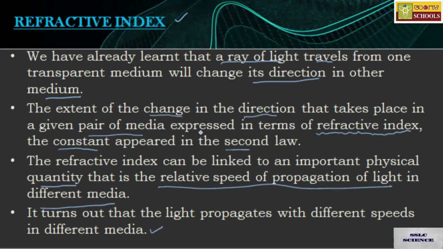Okay, the speed of light in one medium is different from that in another. If you are going from water to air, that is different. If you are going from glass to air or air to glass, that is different. So it turns out that light propagates with different speeds in different media.